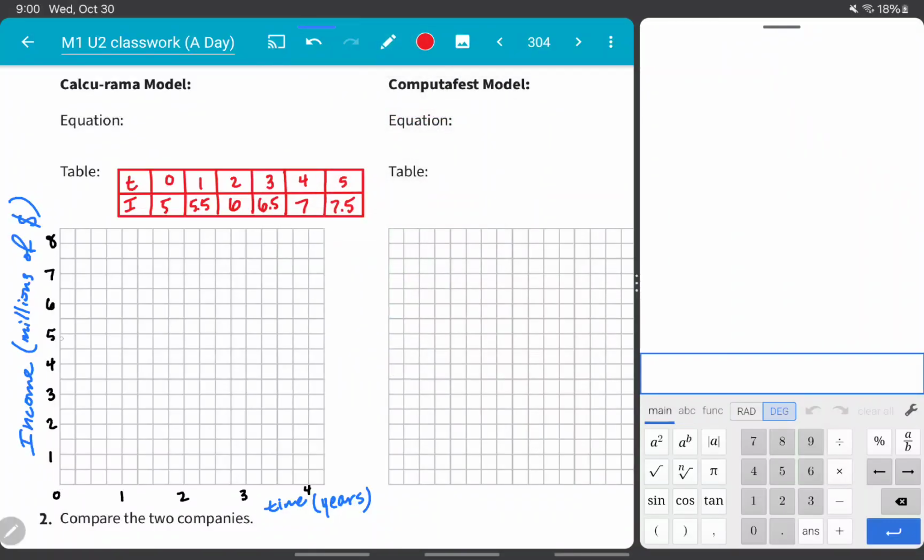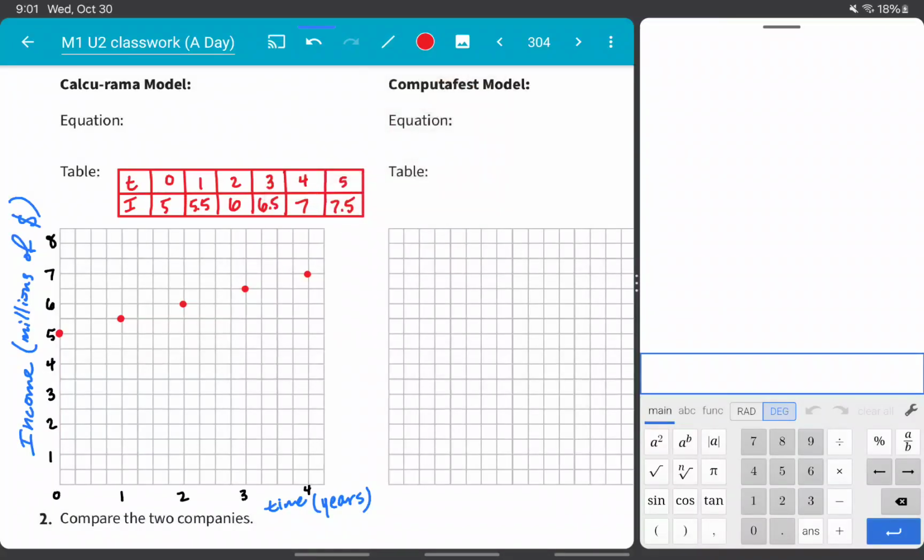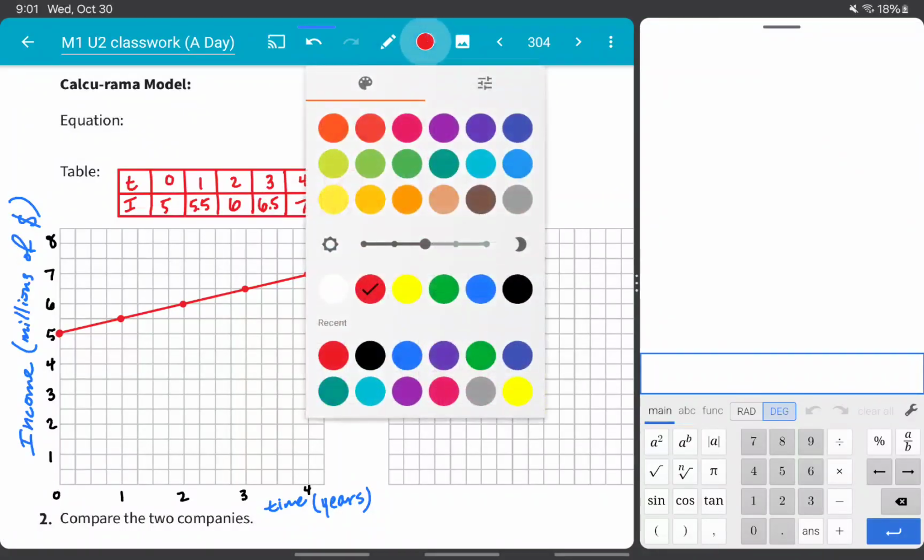All right, let's plot some points. I've got a point here at 0, 5. At 1, we're now at 5.5. So here's 5.5. And then at 2, we're at 6. At 3, we're at 6.5. At 4, we're at 7. Right there. And we can connect these with a smooth curve or line. Like that.